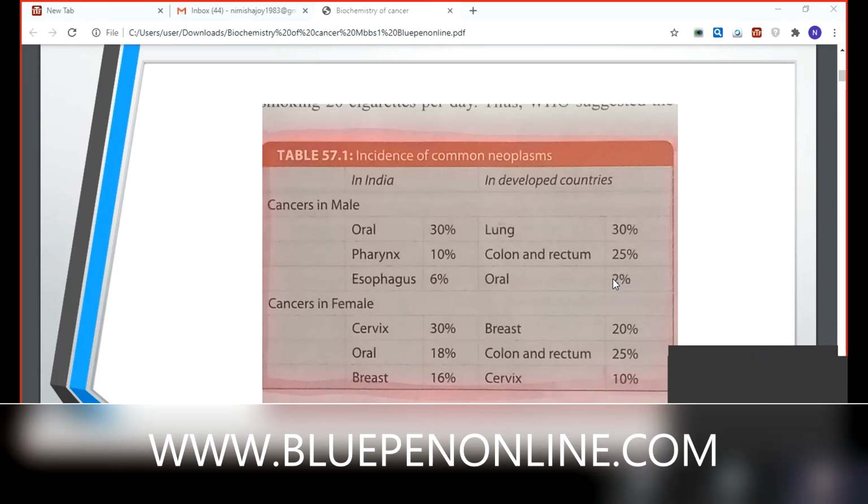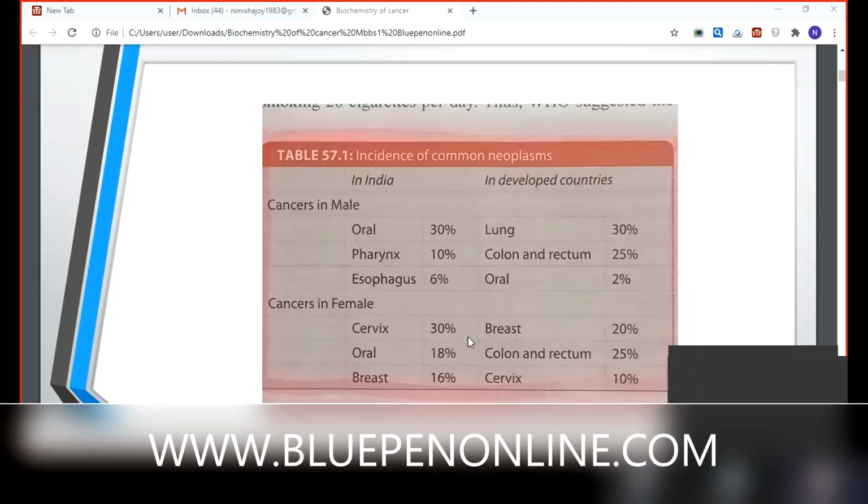In our country, when we visit our dentist, it is only if there is a pain. Otherwise we won't go for regular cleaning or anything. We avoid it. In developed countries, they usually visit their dentist. There will be a family dentist. Regular checkup will avoid all these problems. In India, oral cancer is almost 30%. In developed countries, it is 2%.